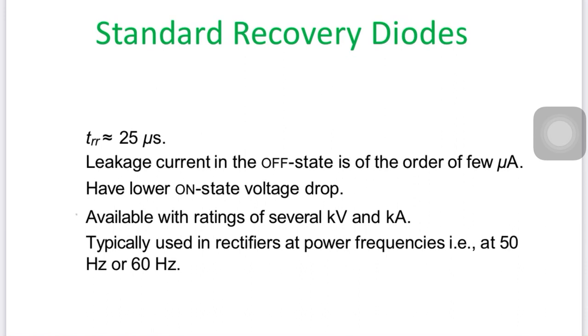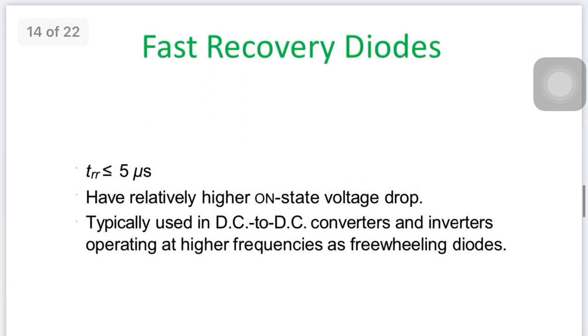It has leakage current in the off state of a few microamperes and a low on-state voltage drop. When the switch is off, some voltage appears across it due to the leakage current. It is available with ratings of kilovolts or kiloamperes, so the standard recovery diode can be used for higher rating rectifier operation, typically at a frequency of 50 or 60 Hz. Generally in India the frequency is 50 Hz.